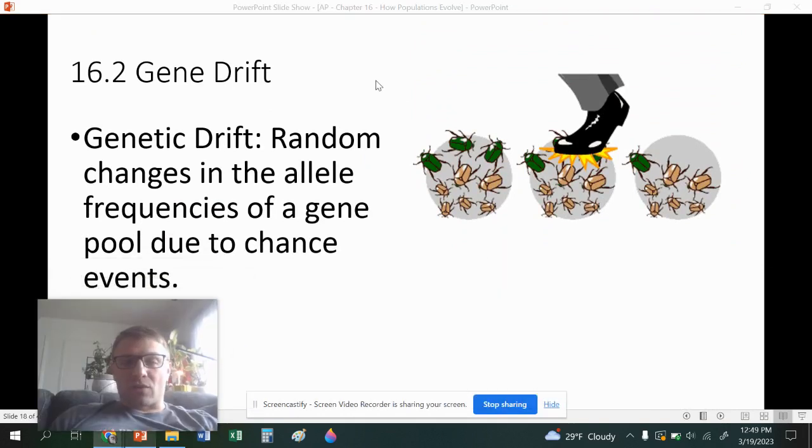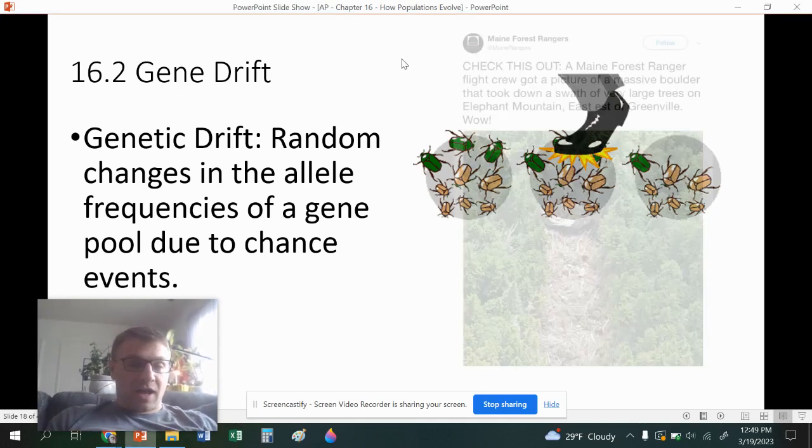Genetic drift. This is more of a random way alleles change, or this is the randomness that can happen in a population. It initially looks like this person is specifically stepping on the green beetles, but this is just a random event. It's not like this person's targeting the green beetles here. So, did evolution occur? Did the allele frequencies change? Yes. So this is evolution, but it's more of a random kind of way.